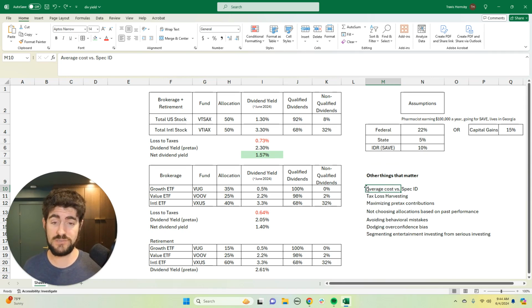So when you go to sell something in your Vanguard account, most people are just going to select the default method when you go and sell stocks, which is average cost. Now, what that means is you're going to take your total market value and divide by the total cost basis. You're going to look and see how much of a gain is on the entire position. And then when you go sell a portion of that position, you're going to incur a pro rata amount of gains, which is really not helpful.